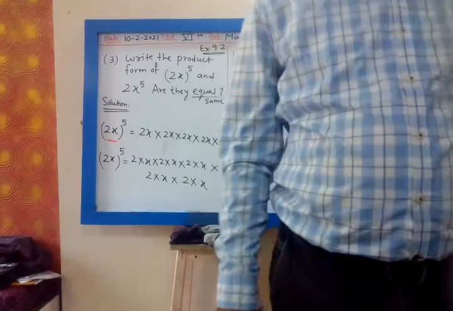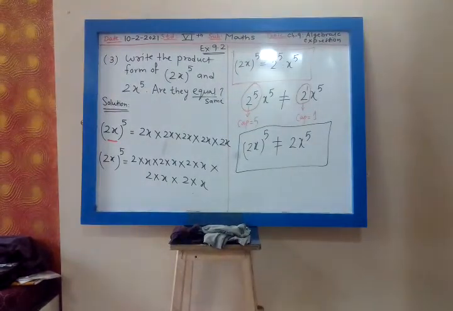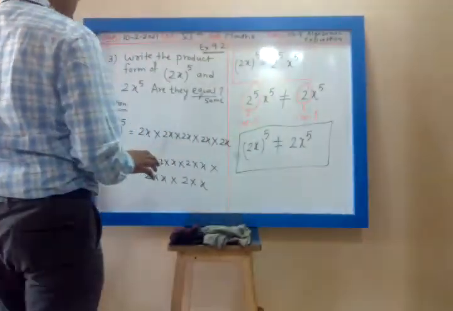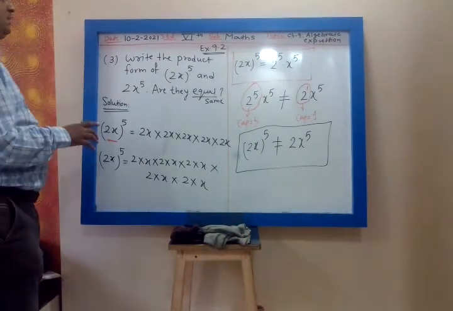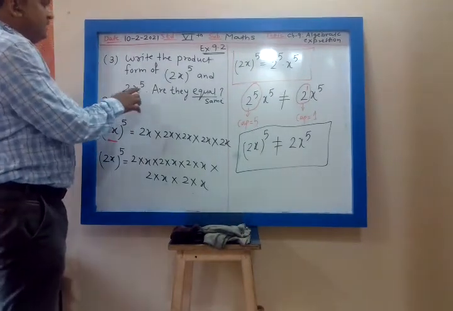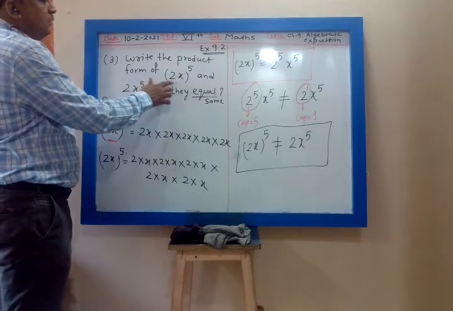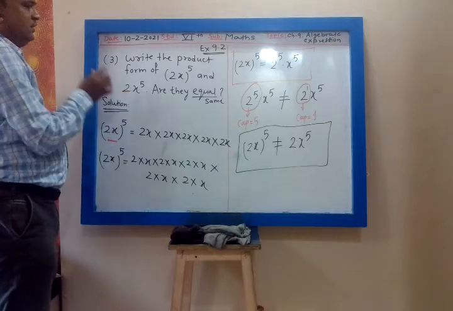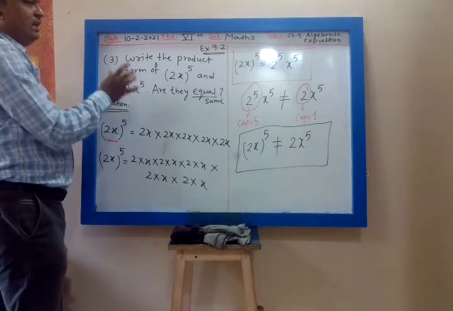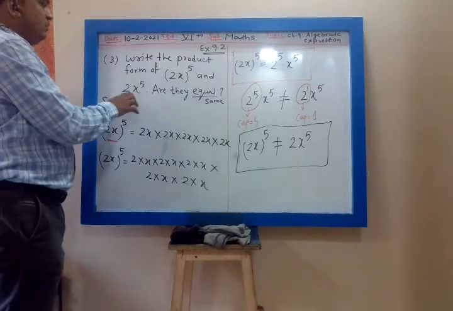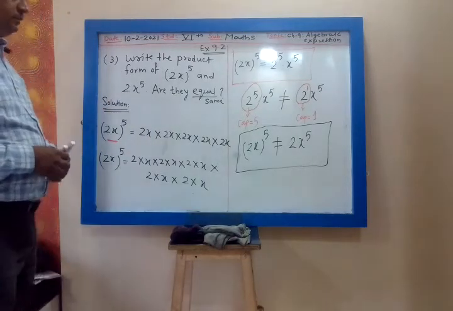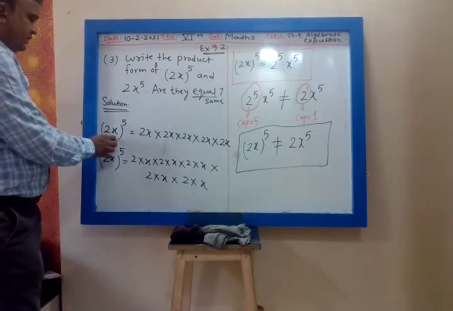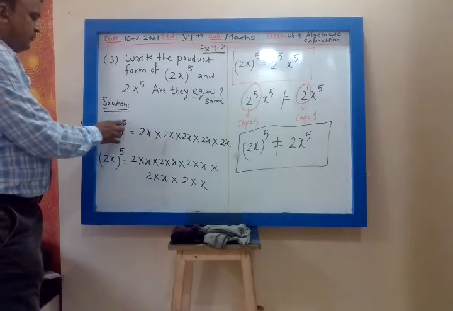Write it. (2x) whole raised to 5 is nothing but 2 raised to 5 into x raised to 5. And if the cap is only on x, only one problem is there. Whenever it is (2x) whole raised to cap 5, this will not be equal to the other answer. So whenever cap 5 is only, (2x) bracket raised to 5.